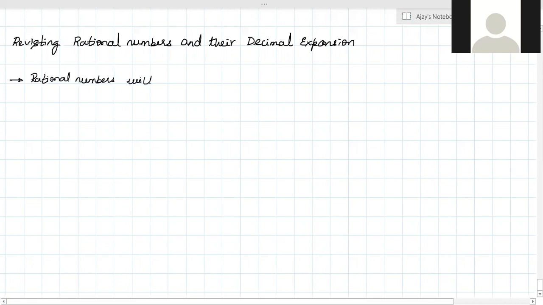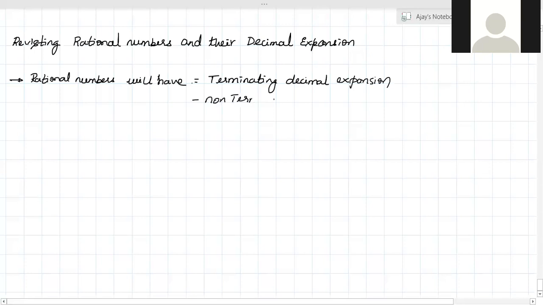So rational numbers will have either terminating decimal expansion or non-terminating decimal expansion.